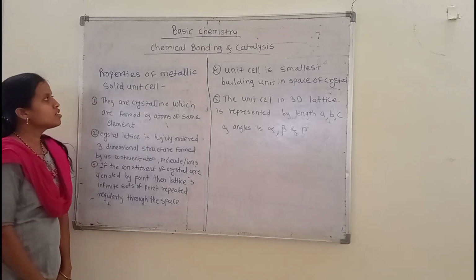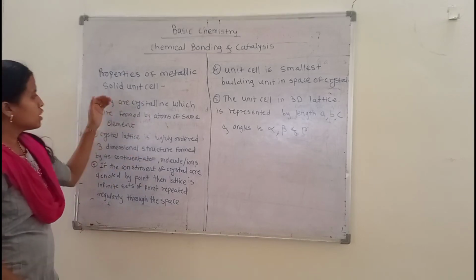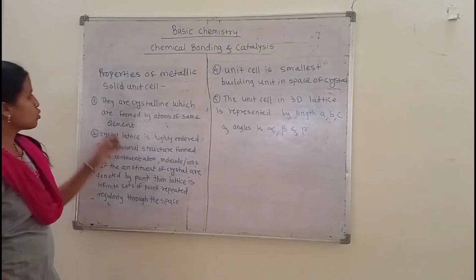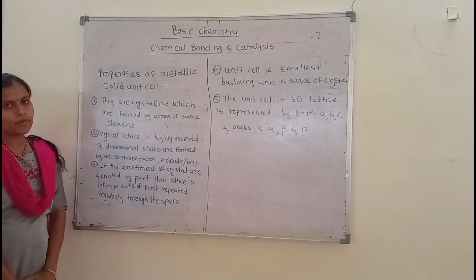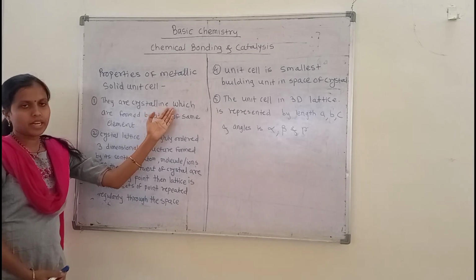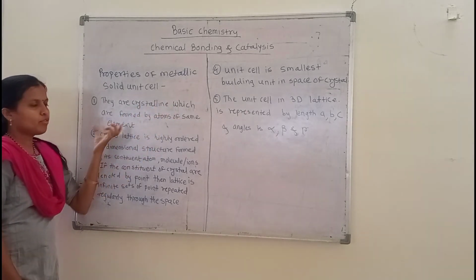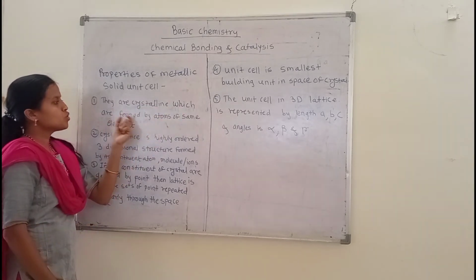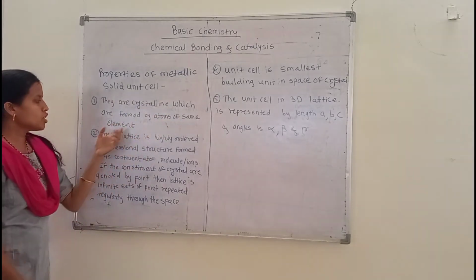Let's discuss the properties of metallic solid unit cells one by one. The first point is that they are crystalline solids formed by atoms of the same element. The crystalline metallic solids are formed by the atoms of the same element.